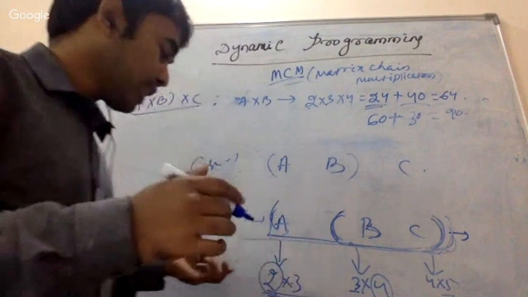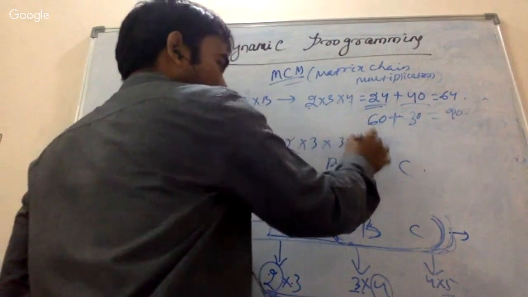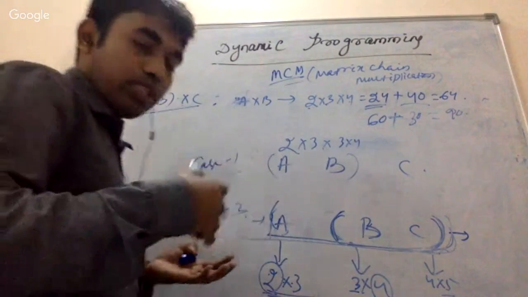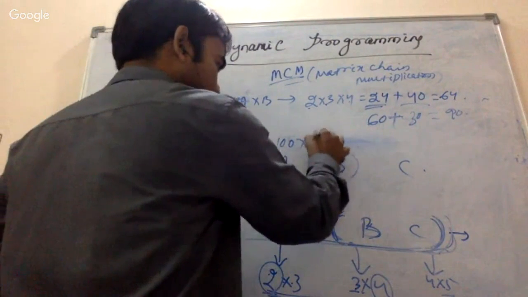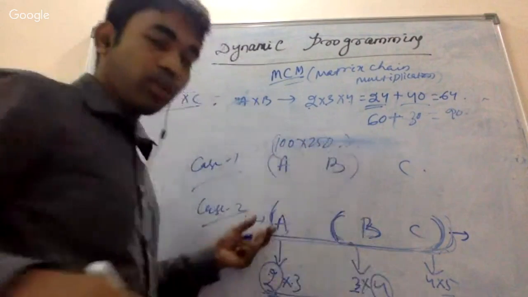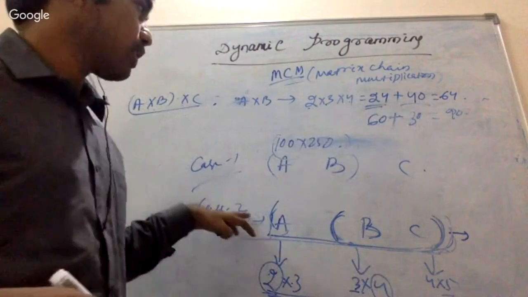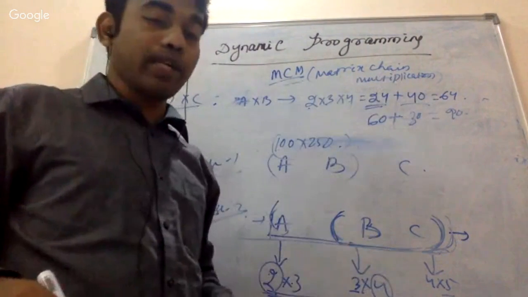This is a small dimension, I just took 2 cross 3 or 3 cross 4. But if you take a large dimension, as in the real world, like 100 cross 250, then the number of operations is going to be in the millions. The difference is going to be millions. In that particular situation, matrix chain multiplication plays a very vital role.